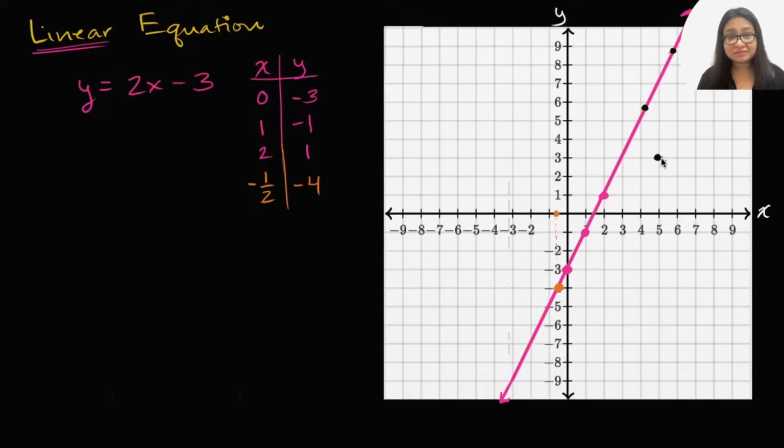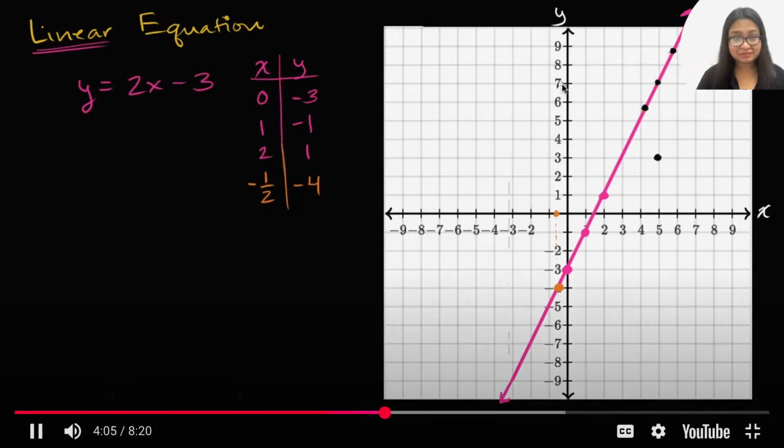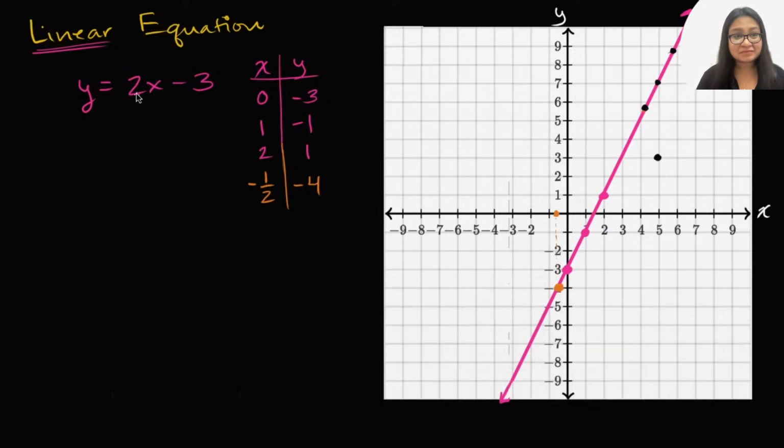So if x is equal to 5, then y is not going to be equal to 3. If x is equal to 5, you go to the line to see what the solution to the linear equation is. If x is 5, this shows us that y is going to be 7. And indeed that's the case. 2 times 5 is 10, minus 3 is 7. The point 5 comma 7 satisfies this linear equation. So if you take all of the xy pairs that satisfy it, you get a line. That is why it's called a linear equation.